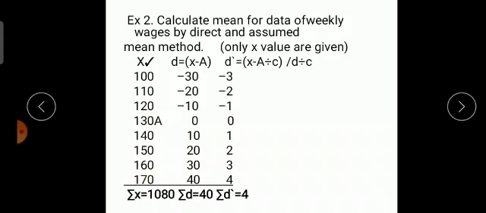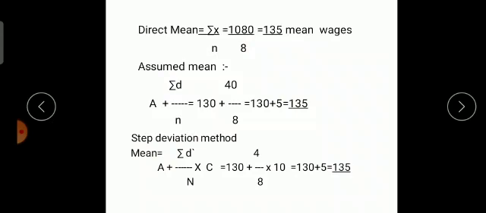So summation D, how do you calculate? You will have to find the total of it. Now simply you can cancel minus 30 plus 30, minus 20 plus 20, minus 10 plus 10. What is left is 40. So summation D is 40. We have the assumed mean here. You know the number of observations is 8. So put the values in the formula.